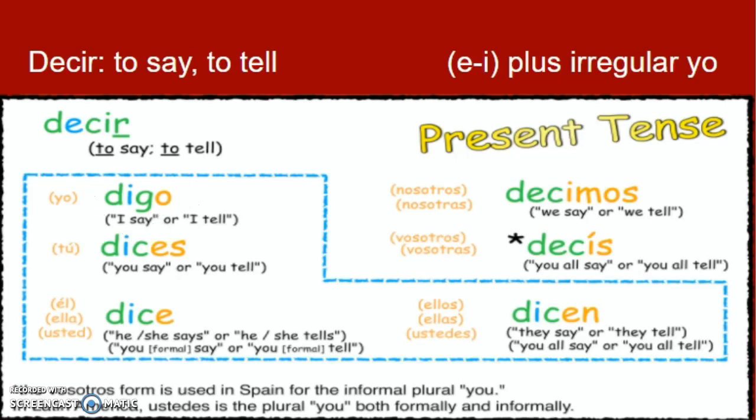So I would copy down this whole chart. You could either memorize it as a totally irregular verb and memorize every box separately, or you can memorize it as this E to I verb that's also irregular in the yo form.